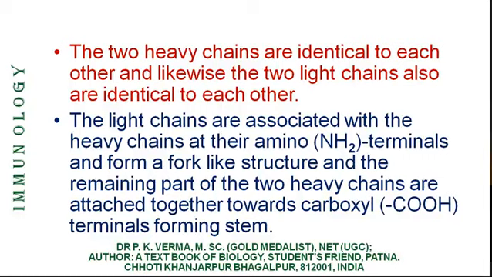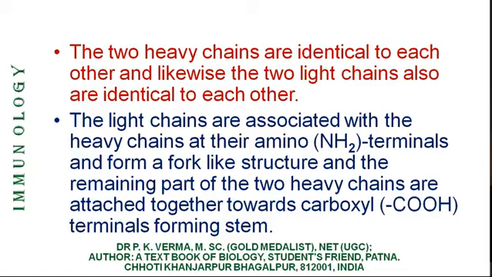The remaining part of the heavy chains that had molecular weight almost half contained similar length of the amino acids in the chain. So they must have formed the stem part, that means the Y-shaped structure of immunoglobulin was determined,